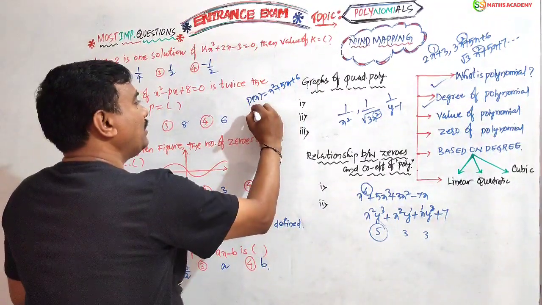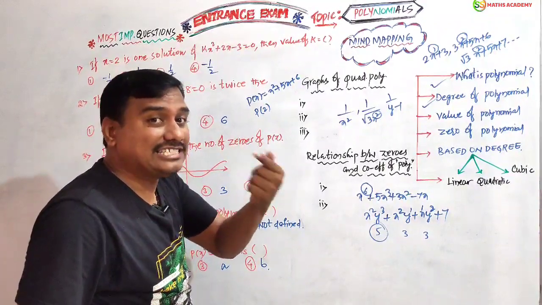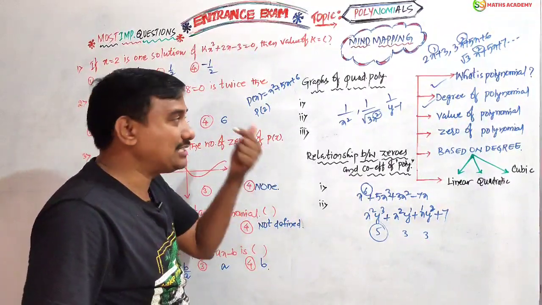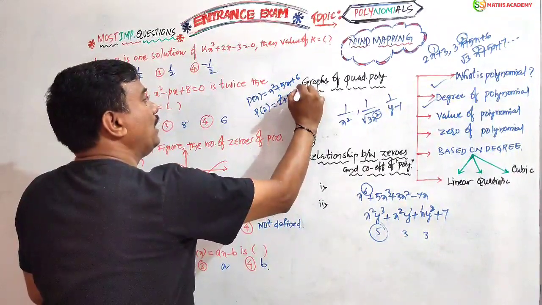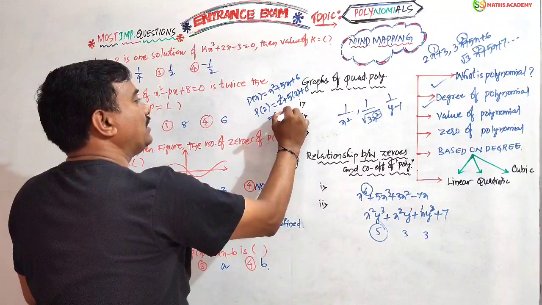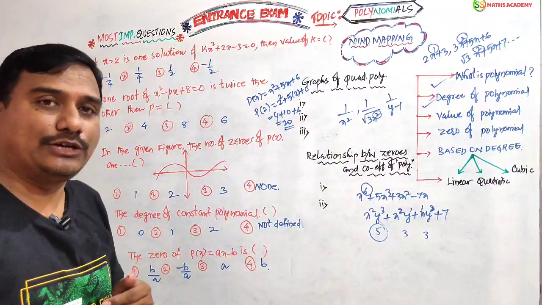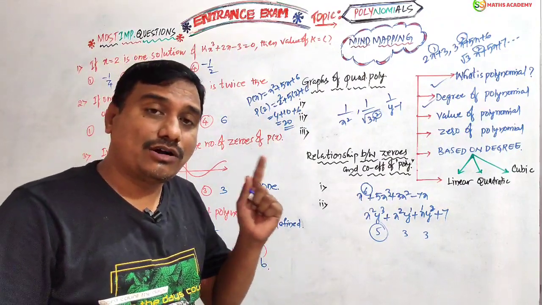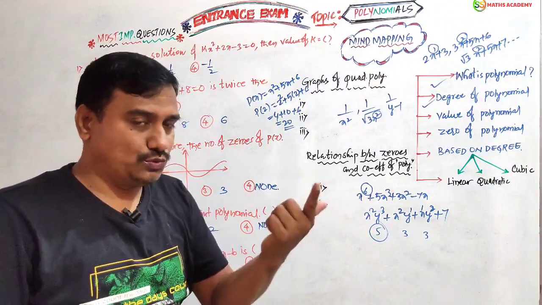Now in the place of x the variable, let k be a constant, k equals 2. I substitute here: 2 square plus 5 into 2 plus 6. That is 4, 10, 6, 20. Yes, the value of p of 2 equals 20. This is called the value of a polynomial. In the place of x we substituted 2.